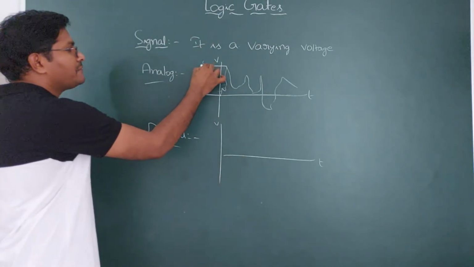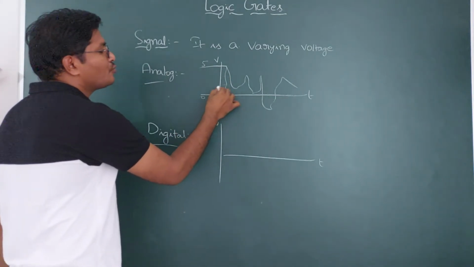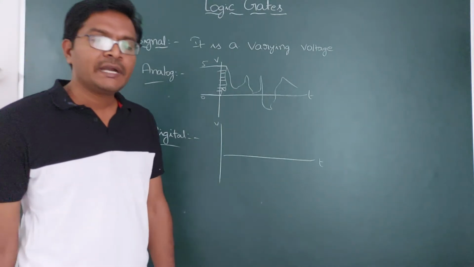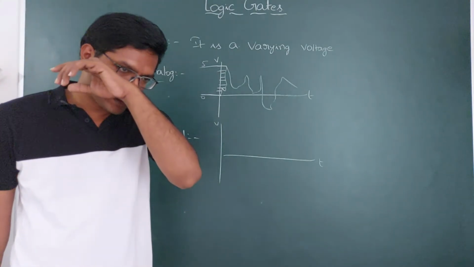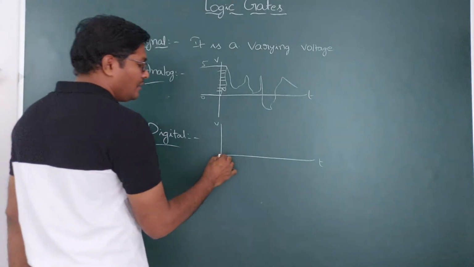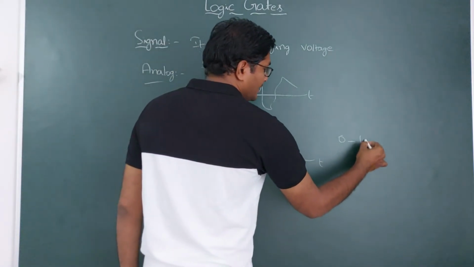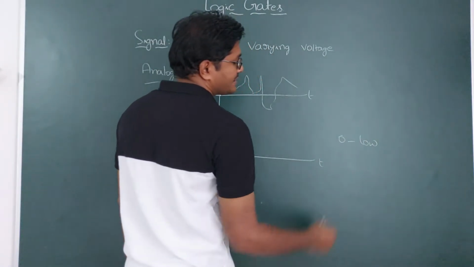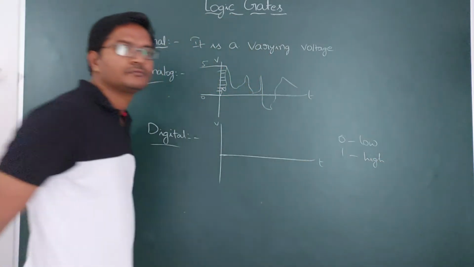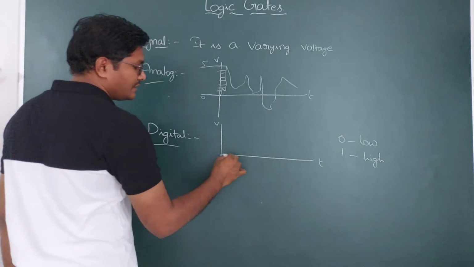Suppose it is said to be 5 volts and 0 volts. Between 5 and 0, you have so many voltages between these high and low values. But a digital signal is not that type. A digital signal is either a high value or a low value. Low value is nothing but a 0. So 0 is low in digital circuits and 1 is high. That's it.